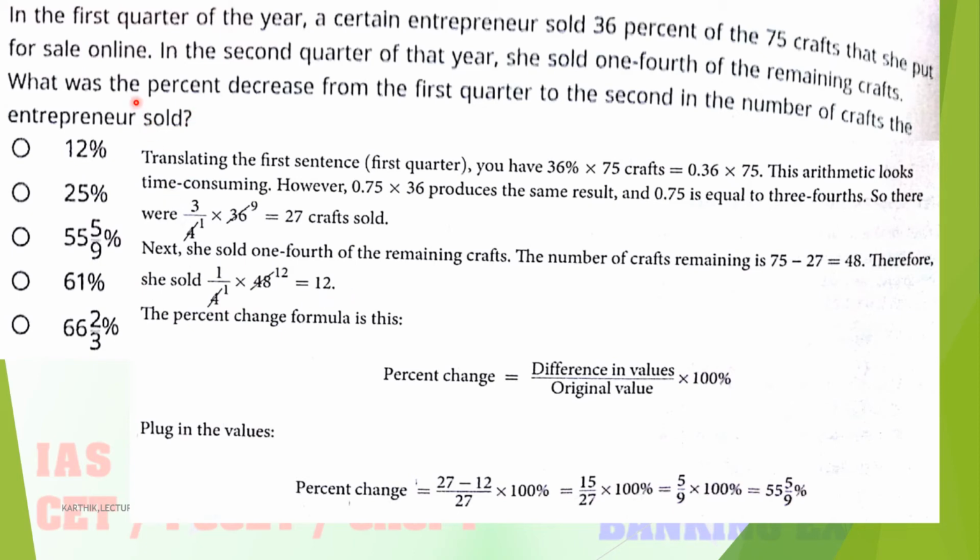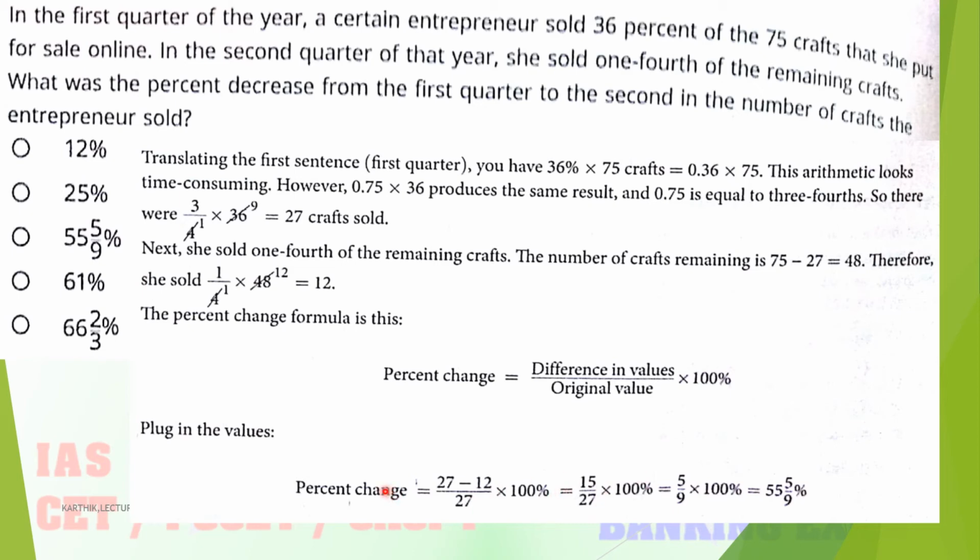Next, what is the percentage decrease? You have to find out the percentage change from the first quarter to the second quarter. So what is the formula? Percentage change is equal to difference in value divided by original value into 100. Difference in value: the first quarter value is how much? 27, minus the second quarter value, how much? 12, divided by the original value. Original value is nothing but the first quarter value, that is 27. So 15 divided by 27 into 100.